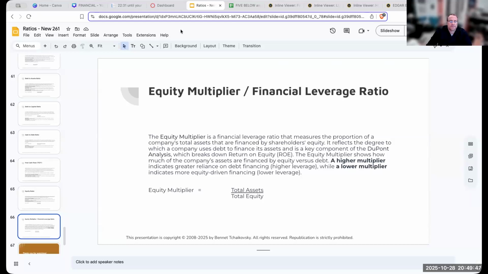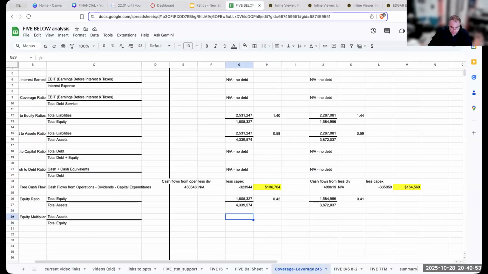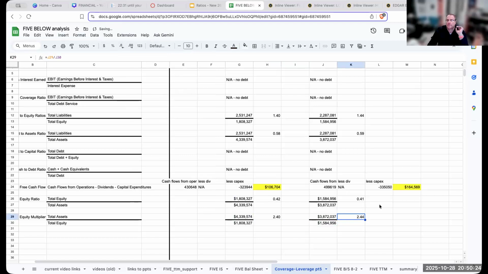And so over here, we're just basically flipping these amounts right over here, so we're going to get 2.39, 2.4, and then we're going to get 2.44.